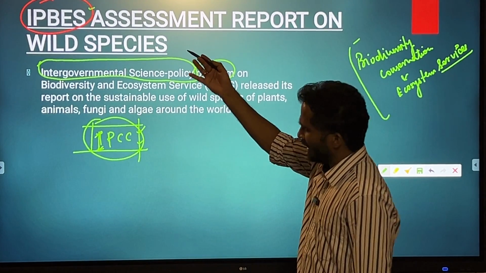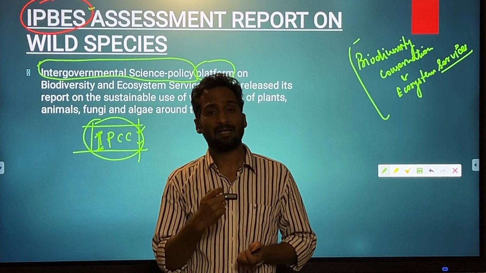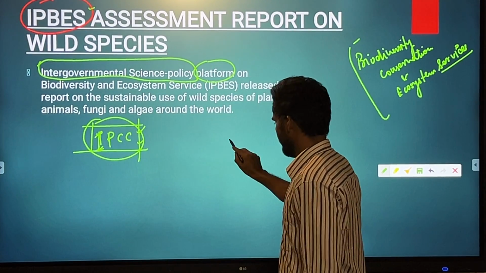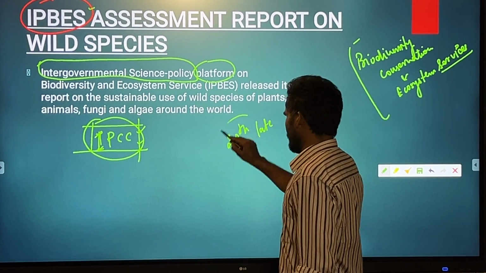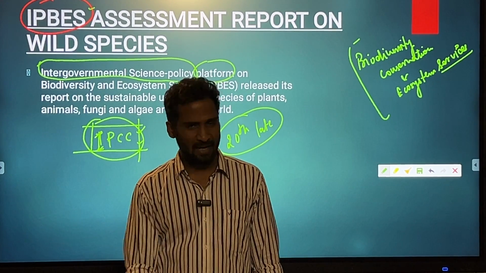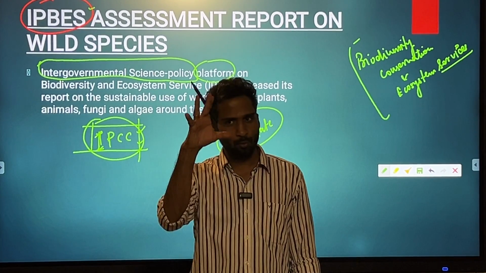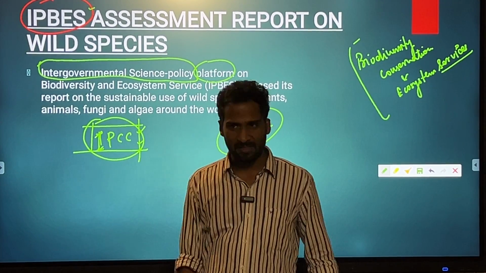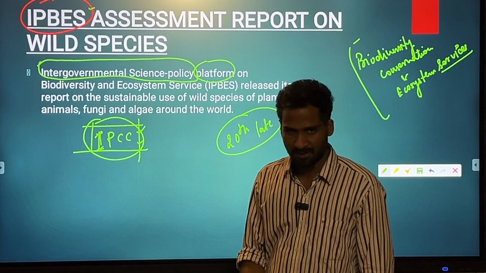So talking about the background of IPBES, you should know that in the late 20th century, you must have seen a number of developments at the global level in order to protect the environment, in order to minimize the increasing rate of temperature. The global temperature of the earth is increasing.